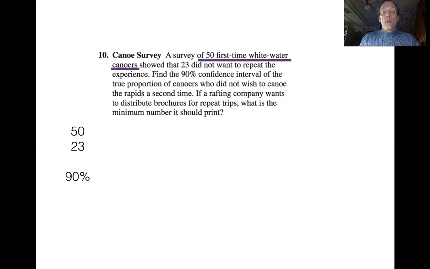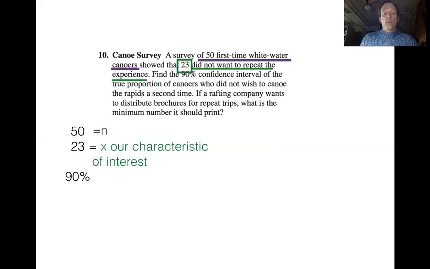They said 50 first-time whitewater canoers. So it looks like they were taking a look at a total of 50 people. That sounds like they're trying to tell me my sample size N. The next piece of information they gave me is that 23 of those people did not want to repeat the experience again. Well, it sounds like I could ask people, would you like to go whitewater canoeing again? Yes or no. So 23 is probably going to be my characteristic of interest, because they're saying that 23 people responded favorably. That means 23 is going to be my X value.